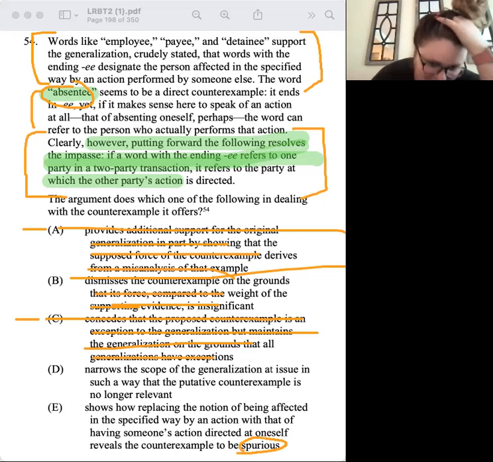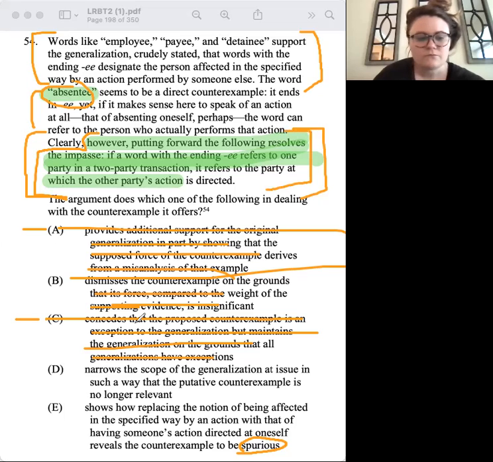Oh, yeah. Okay, so E says shows how replacing the notion of being affected in the specified way by an action with that of having someone's action directed at oneself reveals the counterexample to be wrong. Do we use this to show how our counterexample is wrong? No, we're using it to support the conclusion.